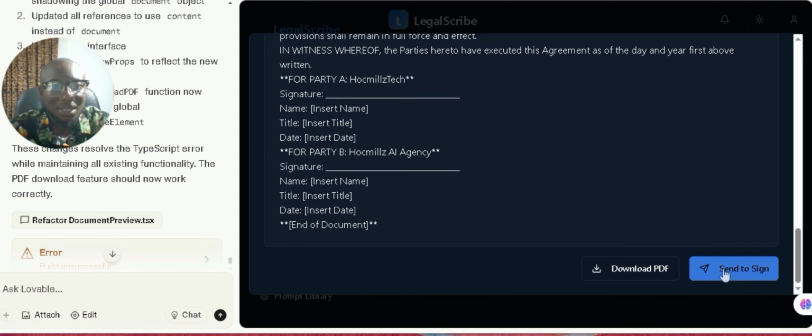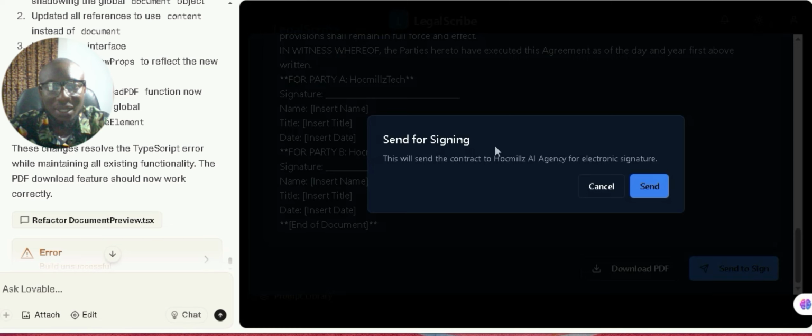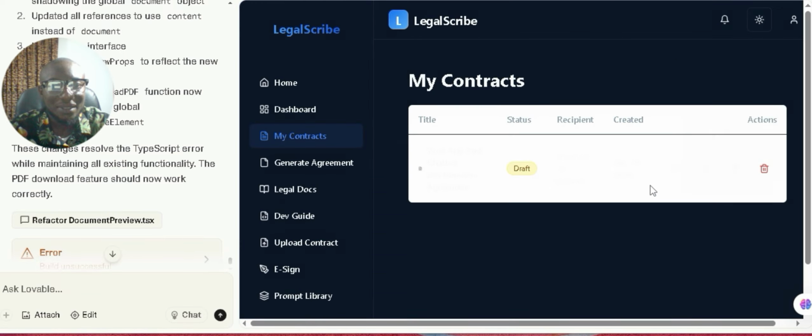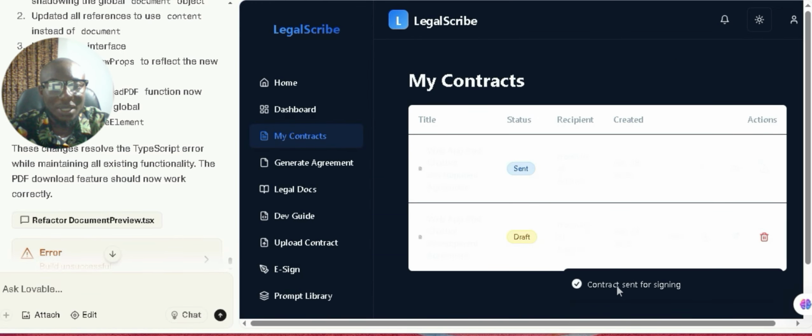Let's click to send. Send for signing. This will send a contract for electronic signature. Amazing. The download actually works. This is nice. So let's check and see if the send is working now. Contract sent for signing. Oh, see another feature. It brought out a notification that it had been sent, right? Wow, this is nice. Okay, so let's see. Where did it send it to?